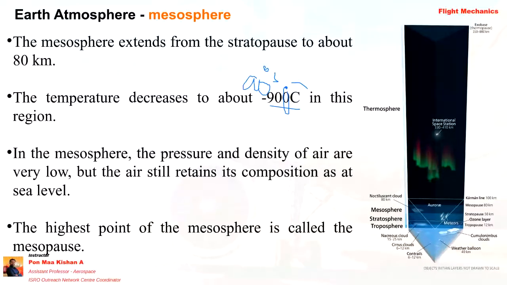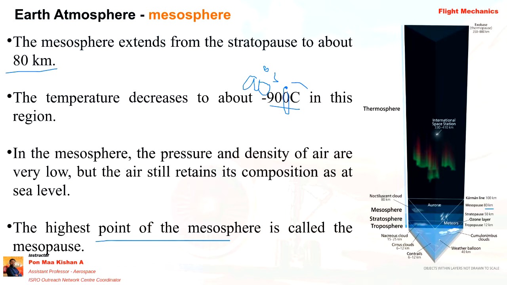In the mesosphere, the pressure and density of the air are very low compared to sea level. The atmospheric molecules are very much fewer compared to sea level. The highest point of the mesosphere, the mesopause, separates the thermosphere and the mesosphere, at an altitude of 80 kilometers. Meteors burn up in this layer itself.